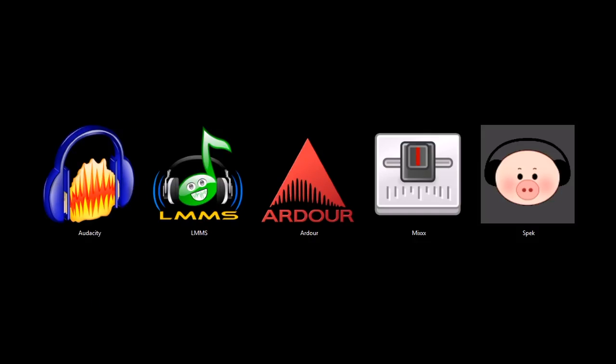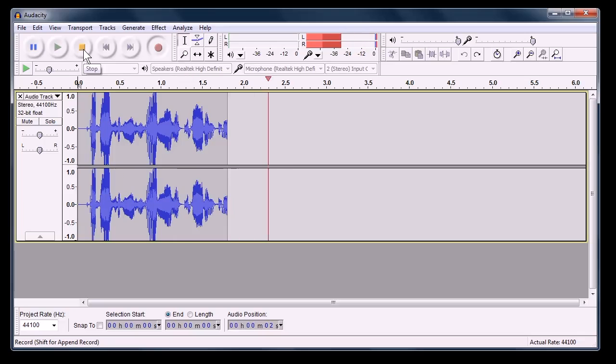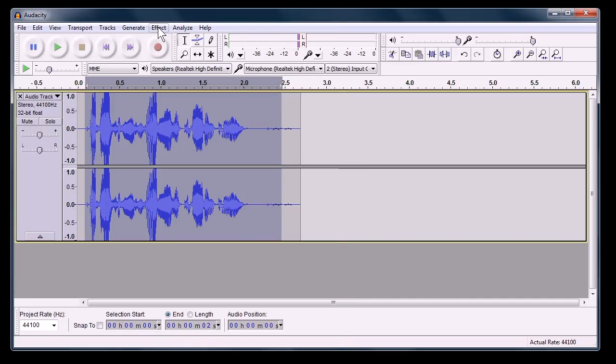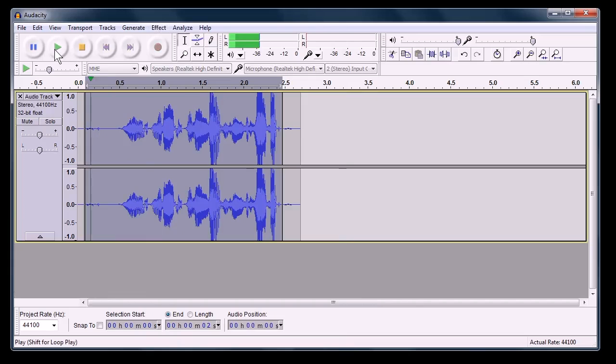Let's take a look at this first program, Audacity. Audacity is an audio recording tool. Now this blue part here is actually the audio file I just barely recorded. I can play it. Audacity is an audio recording tool. Okay, we can then apply different effects to this audio file I just recorded. We can, for example, for a dramatic effect, we can reverse the whole selection.